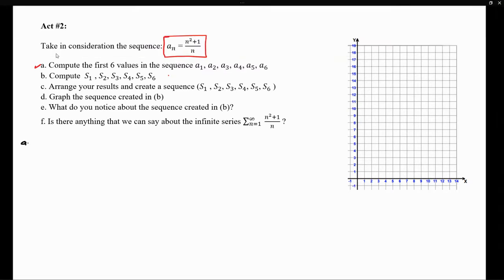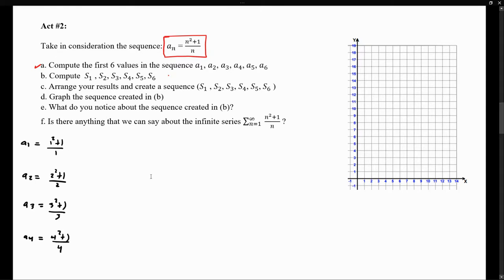So my first term in the sequence is going to be 1 to the second plus 1 over 1. My second term in the sequence is going to be 2 to the second plus 1 over 2. The third, 3 to the second plus 1 over 3. The fourth, 4 to the second plus 1 over 4.